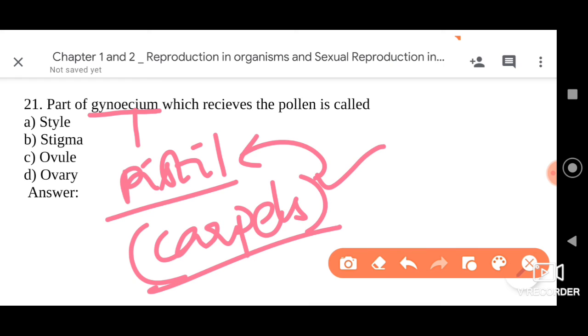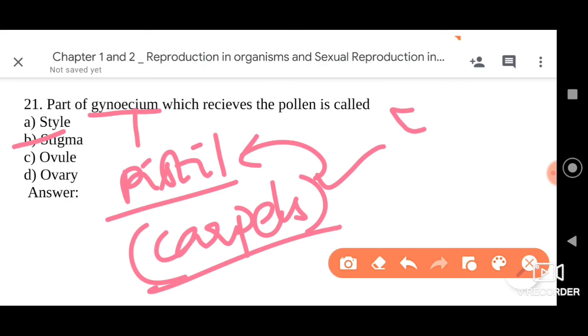Pistil or gynoecium. Or if a single carpel is present, that itself will be the pistil. Alright, so the part of the pistil which receives the pollen, it's a direct question, is called as what? We call that as what? Stigma. So that is the right answer.